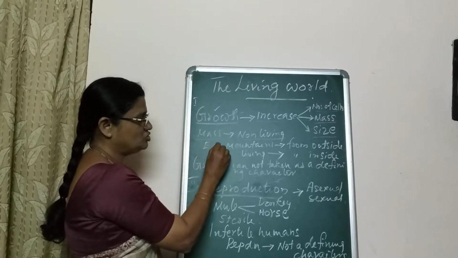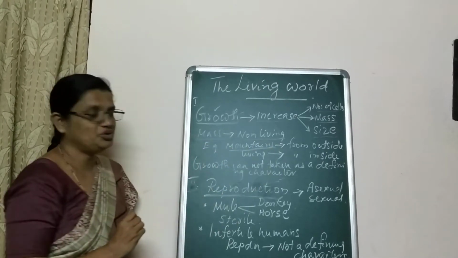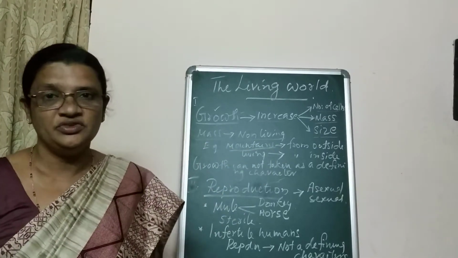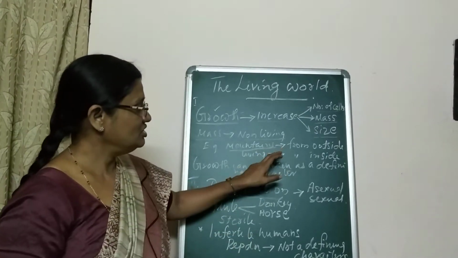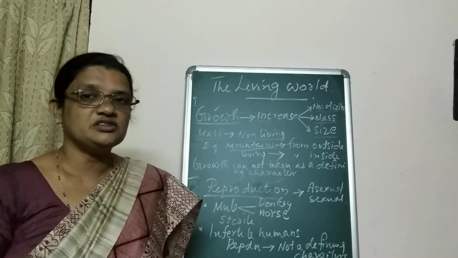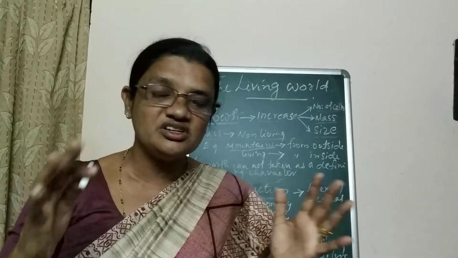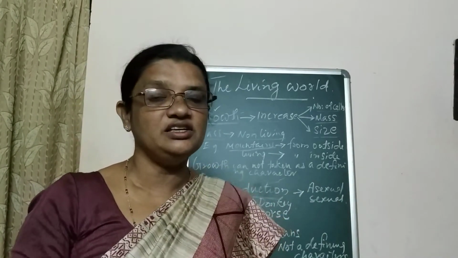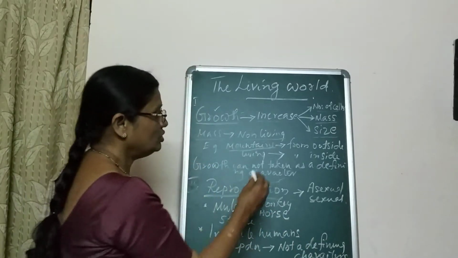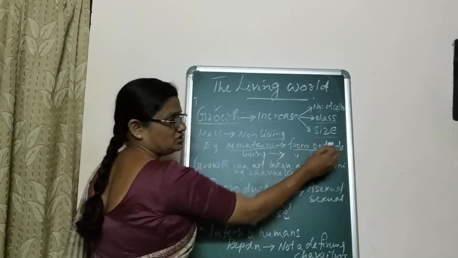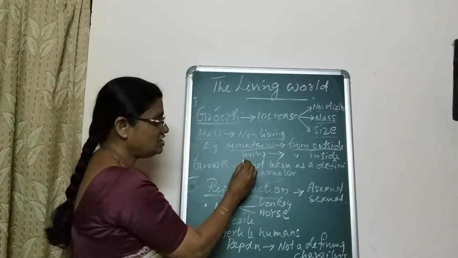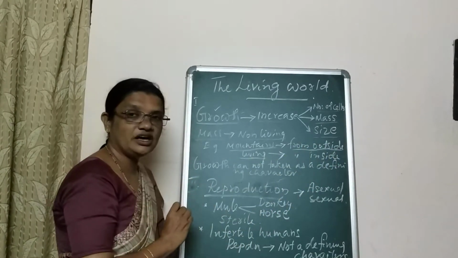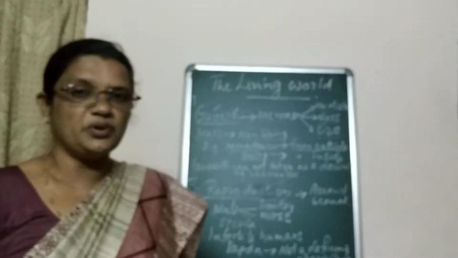Example, mountains. You know that some mountains grow after years and years. How does it happen? When substances are accumulated on the outer surface of the mountain, its size will increase. So we can say that the growth shows from outside. But in the case of living things, the growth is always from inside.